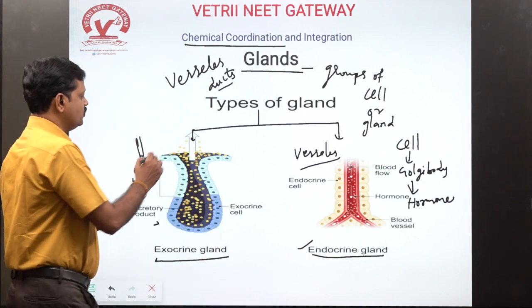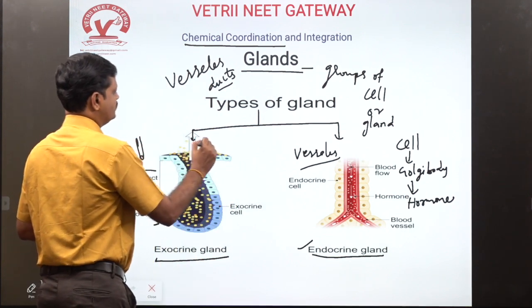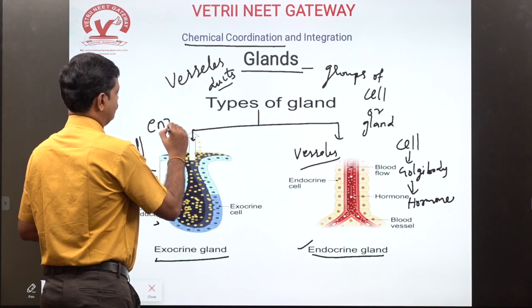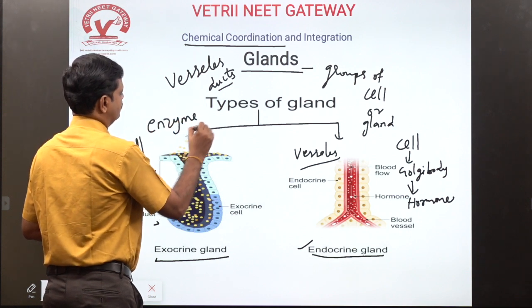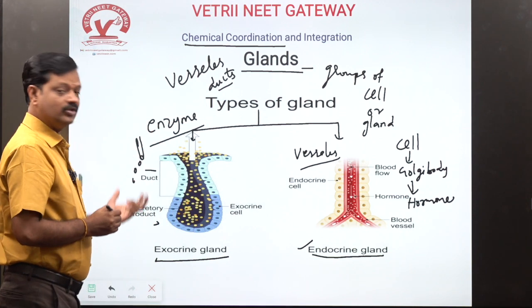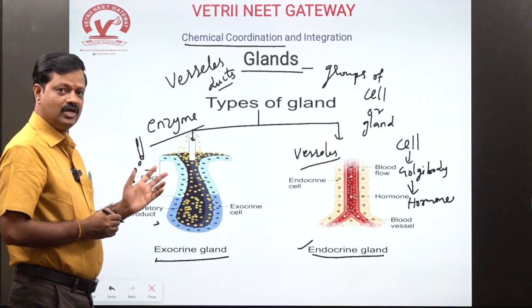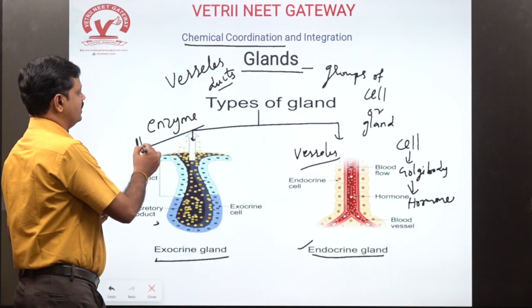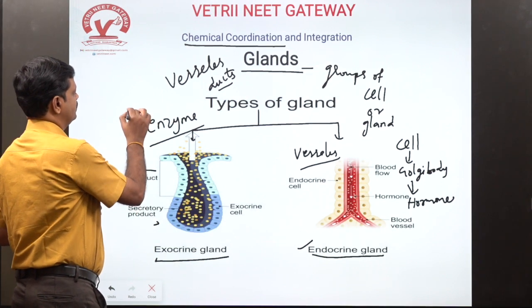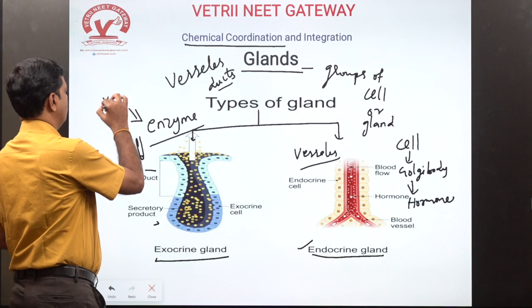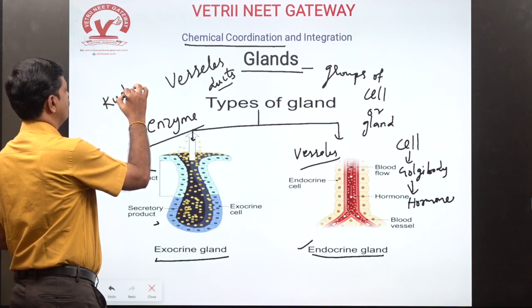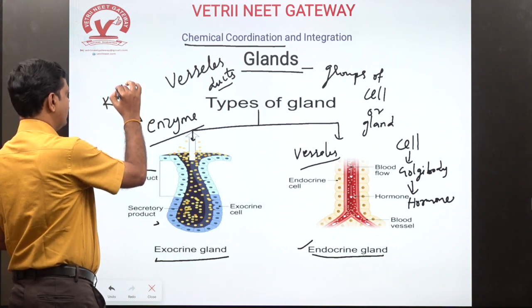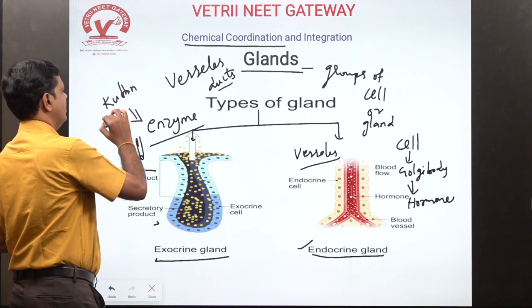Exocrine glands secrete enzymes. Do exocrine glands secrete only enzymes? No, they also secrete other substances like mucus. The exocrine gland secretes enzymes, and the word enzyme was coined by Kuhn.